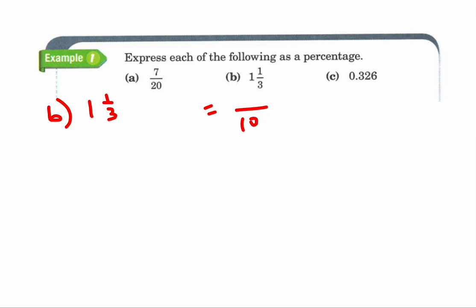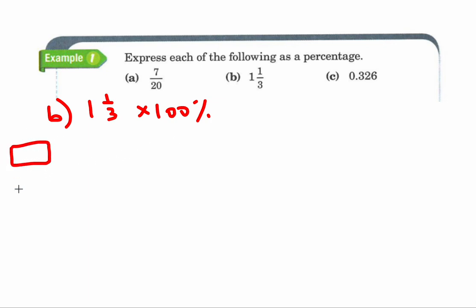So again, that's why people prefer that second method, because you can just multiply by 100% and then you'll get your answer. Now in this problem, it's a mixed number, so you're going to want to change it into an improper fraction in order to easily multiply by 100%.